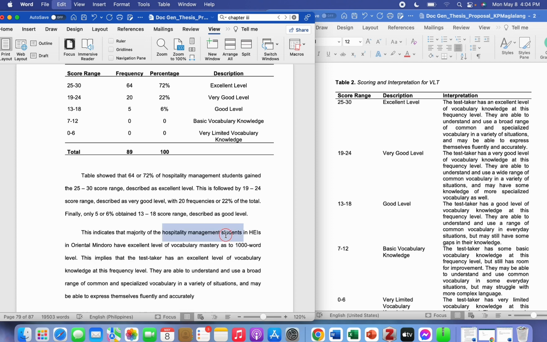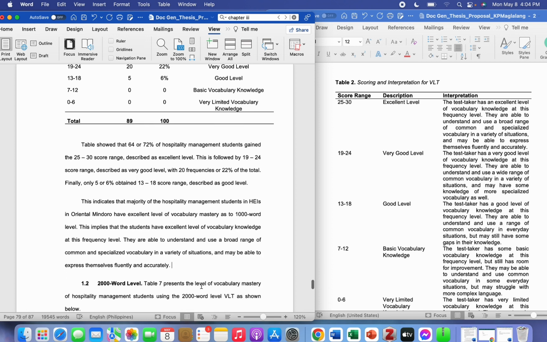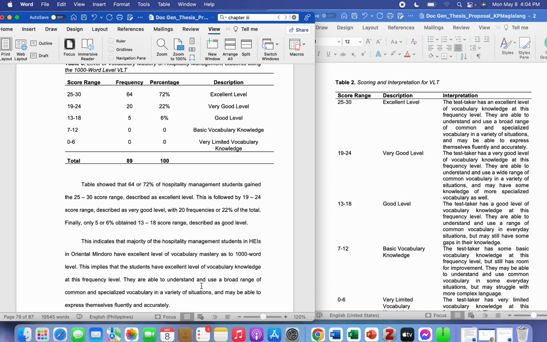Since majority of them gained 25 to 30 score range, that means they are able to understand a broad range of common and specialized vocabulary. So that is how I interpret my table.